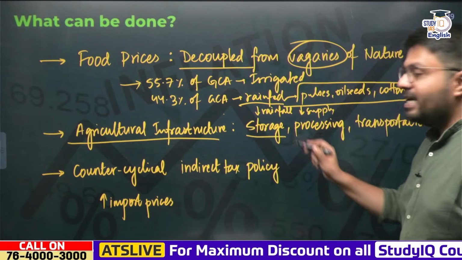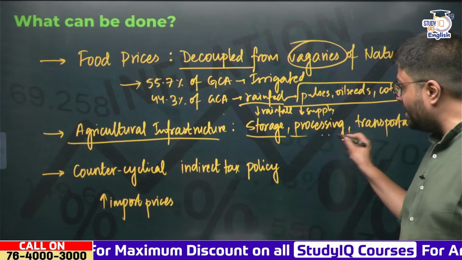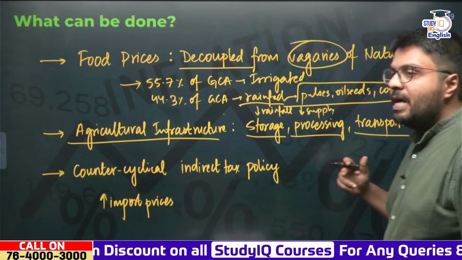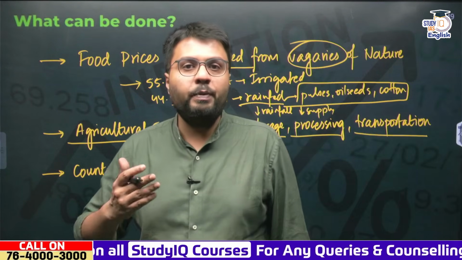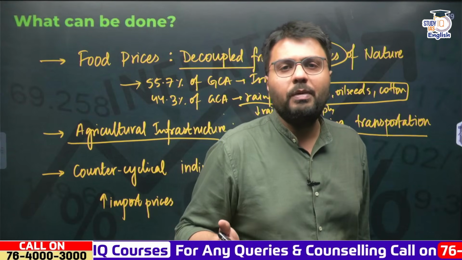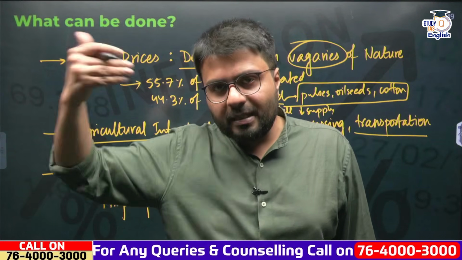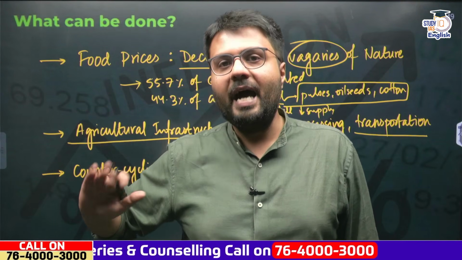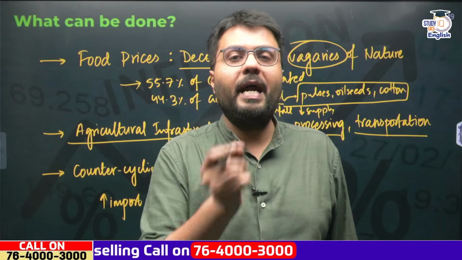Here we can increase the storage capacity, we can increase the levels of processing, as well as we can rectify the transportation so that perishable items like fruits and vegetables can be supplied quickly. Less amount of it would go to waste and it would translate into lesser supply disruption.